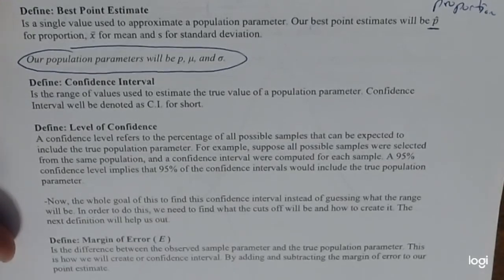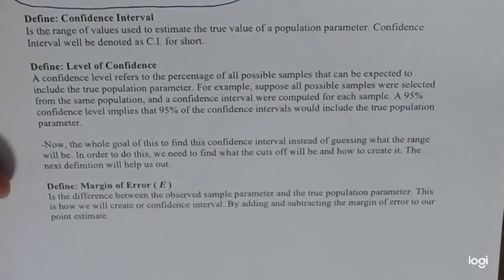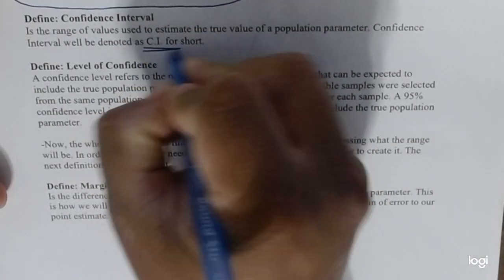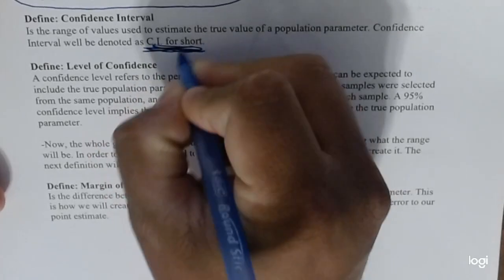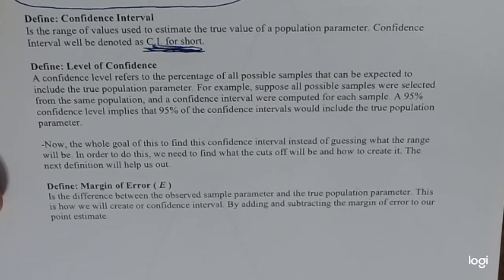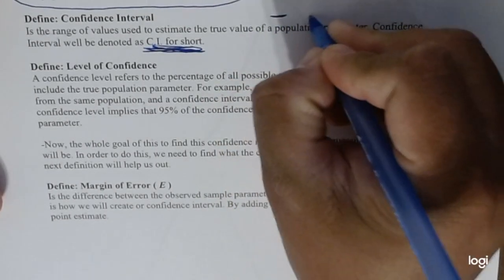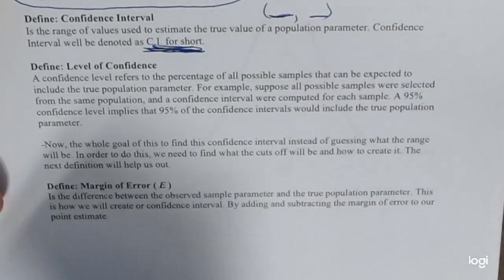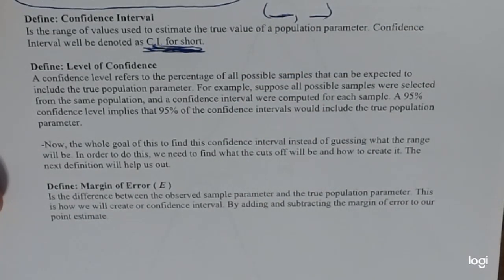So to do so, we have the next definition called a confidence interval. A confidence interval is the range of values used to estimate the true value of the population parameter. The confidence interval is known as CI for short. Since we're not actually asking everybody in California for a vote, we say it's going to be between here and here for sure. That's what we're trying to figure out. I don't know exactly, but it's somewhere there. That's what a confidence interval is all about. We pick two values somehow, and the true value is going to be in there. That's where the level of confidence comes in.